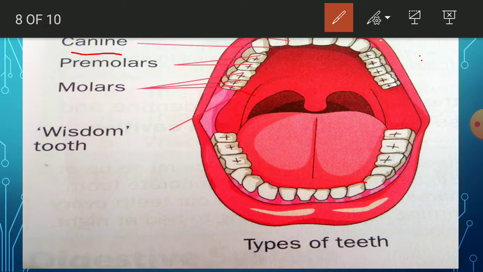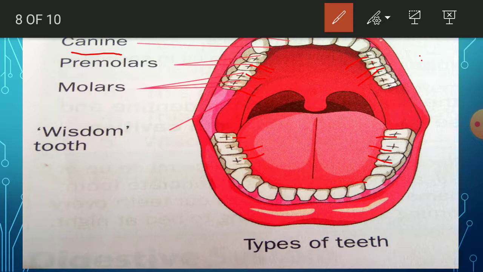Okay. Last type, that is molars. They are 12 in number, 6 in the upper jaw and 6 in the lower jaw. It means on the left side 1, 2, 3. On the right side 1, 2, 3. Here lower side 1, 2, 3. This side 1, 2, 3. So these are called as the molars. 6 on the upper jaw and 6 on the lower jaw.